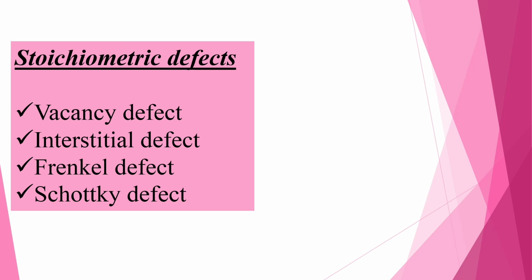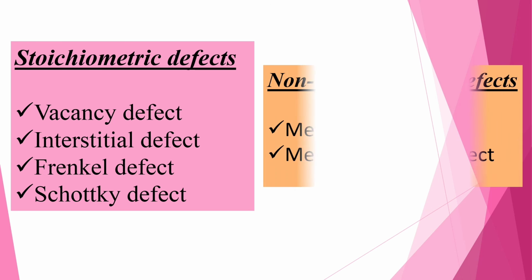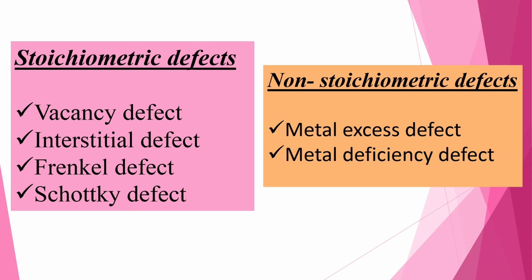And now stoichiometric defects: vacancy defect, interstitial defect, Frenkel and Schottky defect. And non-stoichiometric defects: metal excess defect and metal deficiency defect.